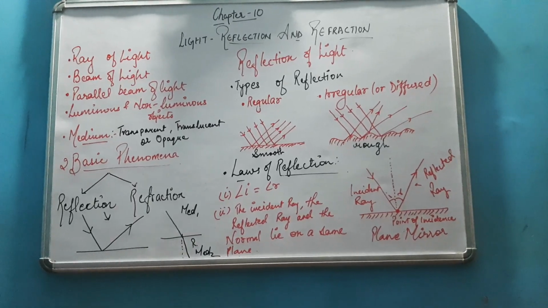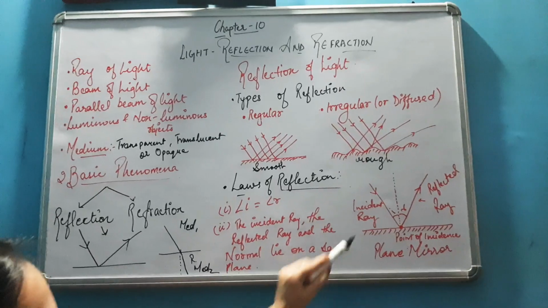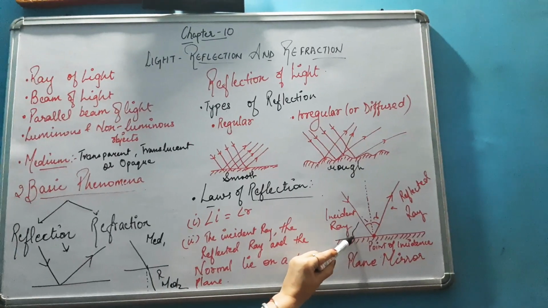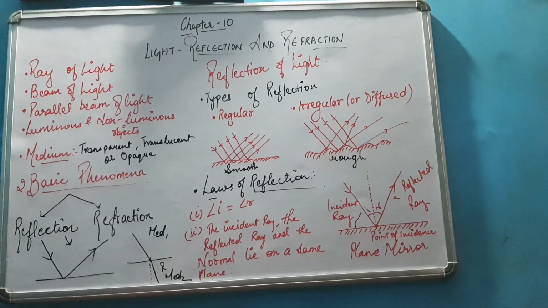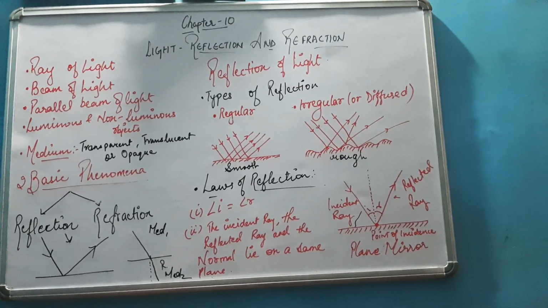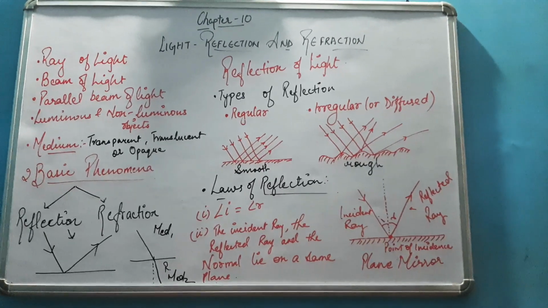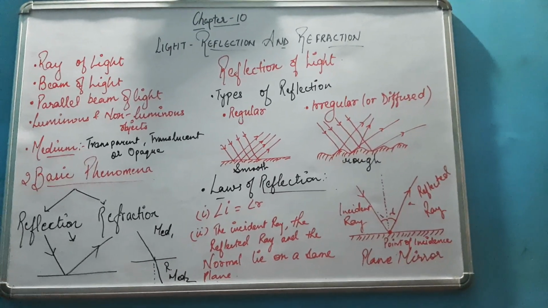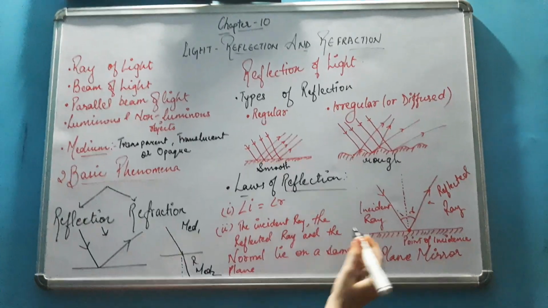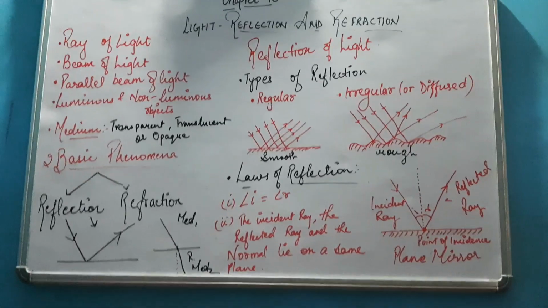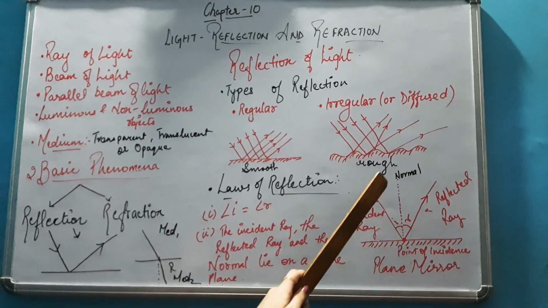Don't get confused, because sometimes students mark this as the angle of incidence, but this is not the angle of incidence. The angle of incidence is formed between the incident ray and the normal, this is the normal.